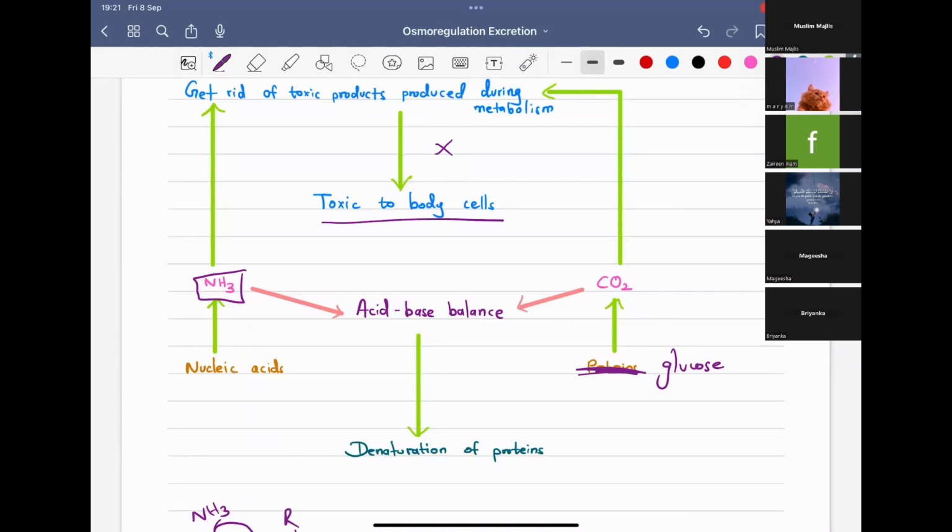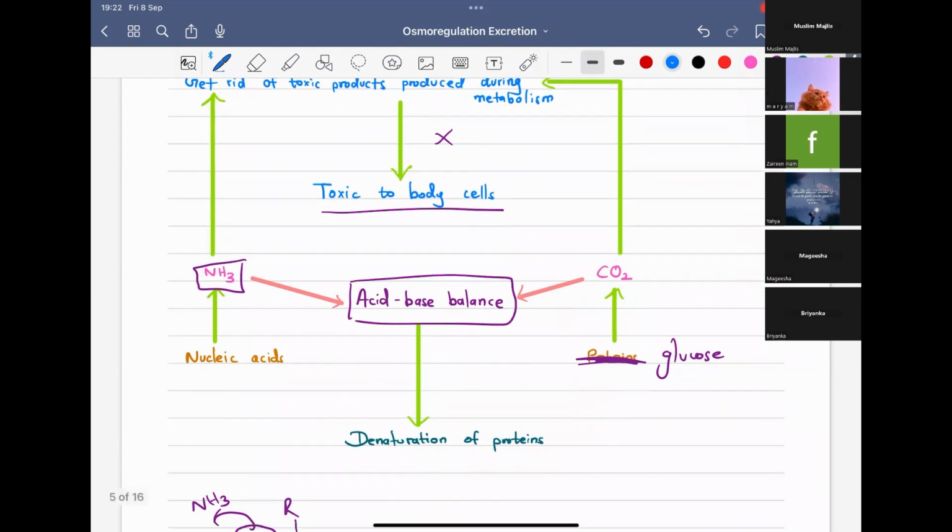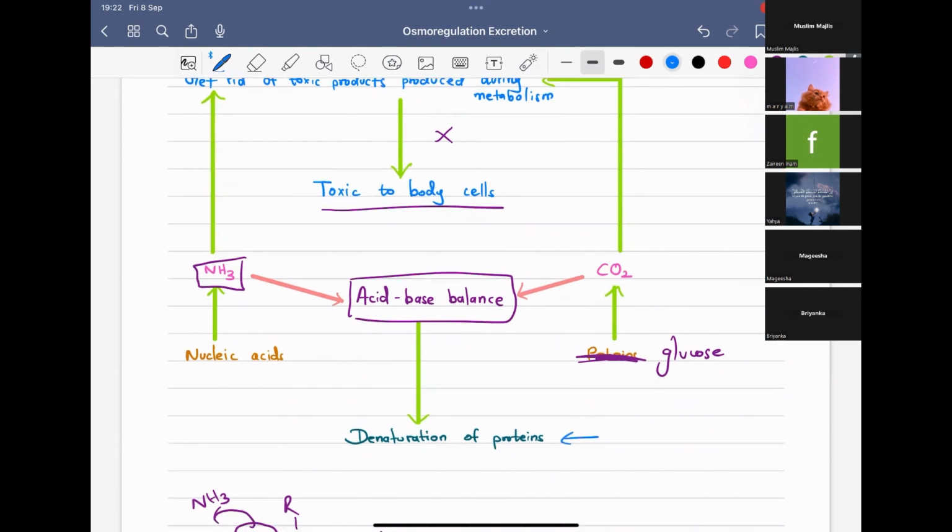So now we have weak acids and bases in our body, and they can alter the acid base balance in our body. When there is an imbalance in this balance, it will lead to so many consequences in our body. The very famous popular example is the denaturation of proteins. This is studied in unit 2. So you might have studied high temperature, acid, bases, some detergents, they can denature the proteins. That is, the 3D structure of the protein is lost, and it can no longer do its normal functions.